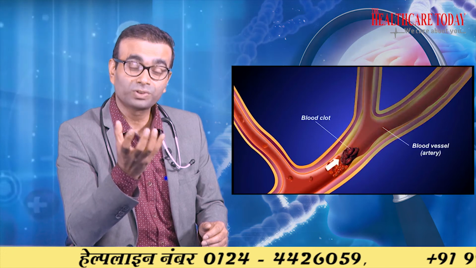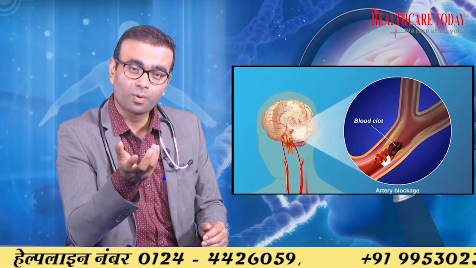So I'll come to the other causes which are associated with giving rise to clot formation. There is a tendency of the blood becoming thicker, the viscosity of the blood getting higher. When the blood becomes more thick, there are more chances of clot formation. This can happen in people who are chain smokers, which can give rise to a tendency of more clot formation.